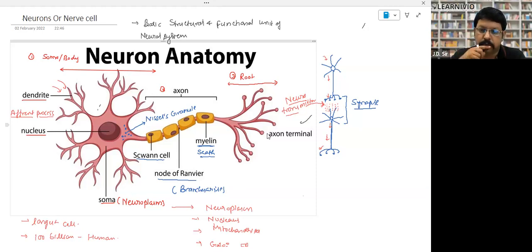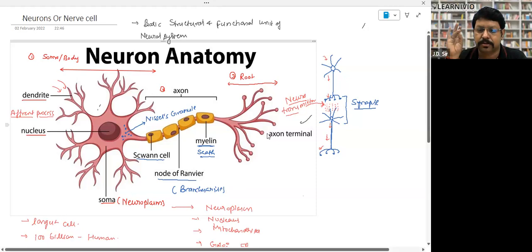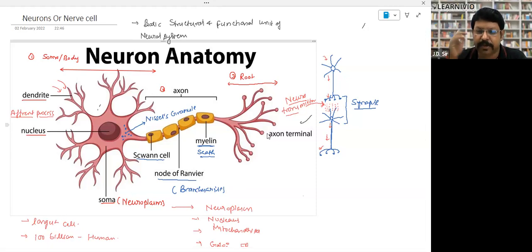Okay. So, neuron is... I have explained to you the cell cycle, right? Cell cycle. So, at what stage of the cell cycle are they found? Prophase, metaphase, anaphase, telophase, or some other phase, interphase.